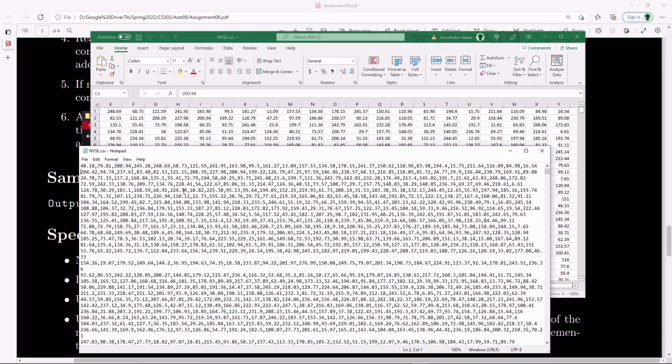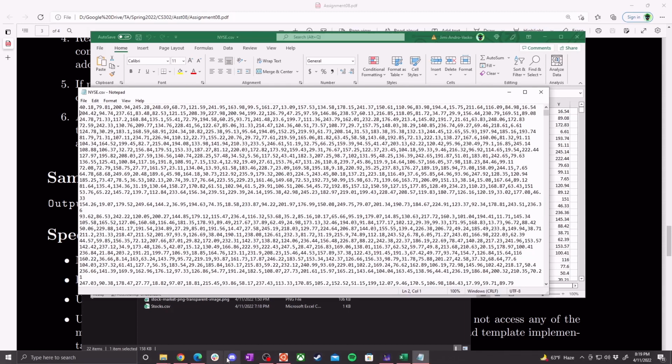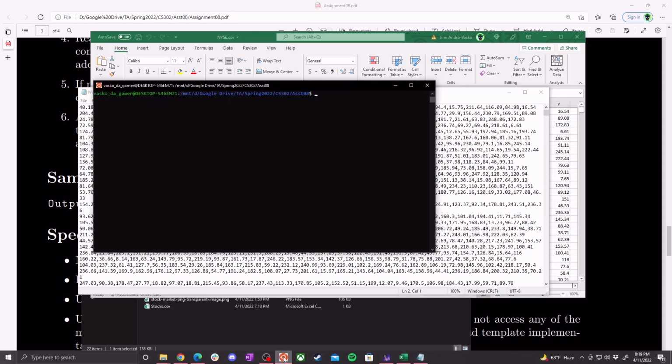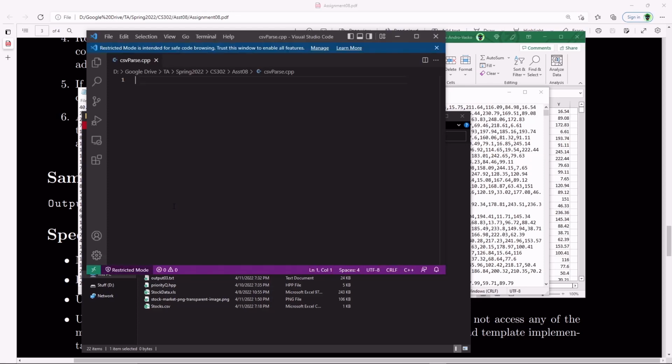Of course, you can imagine how you would write a loop to do this. Maybe I could have a loop version, but I'll have it break after a few iterations, just so I don't flood my screen. So I'm going to create a file. Actually, I already created one earlier. Let's see, where is it? There it is, CSV parse.cpp. Let's go ahead and write the code for this right here.